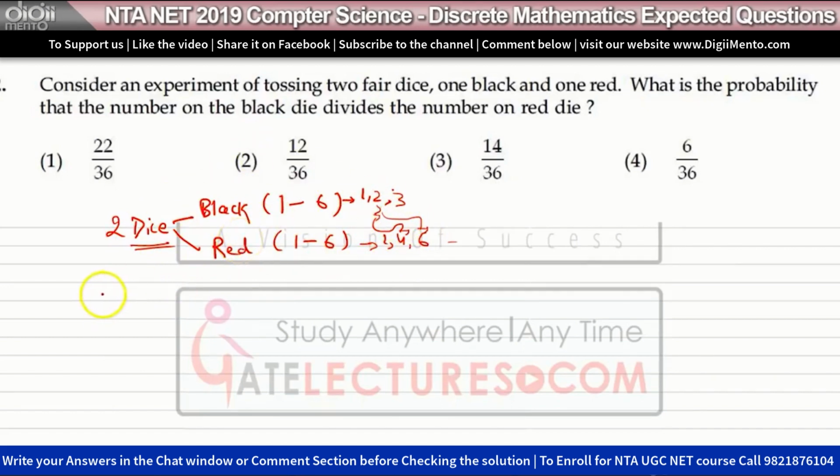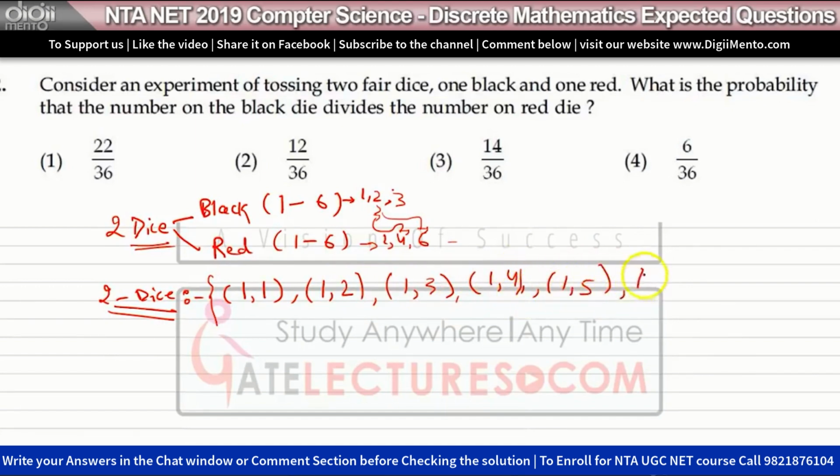So first, the total number of possible outcomes. Let's say you roll two dice, and what are the possible values you will get? You may get 1 1, which means 1 on the black die and 1 on the red die, or 1 2, which means 1 on the black die and 2 on the red die, or 1 3, 1 4, 1 5 and 1 6. This means 1 on the black die and 2, 3 and so on on the red die.